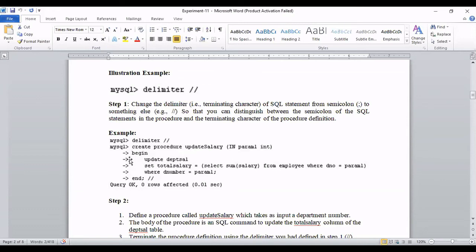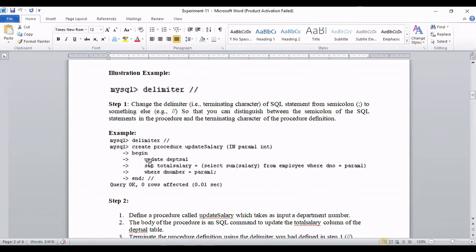So now try to understand what this procedure is doing. Begin and end. What is the meaning of this statement? First read this select statement: select sum of salary from employee where D number equal to parameter 1. Let me pass parameter 1 as 1. So select sum of salary from employee where D number is 1. So what is the value? This value is 1 lakh. So this 1 lakh will be assigned to this total salary.